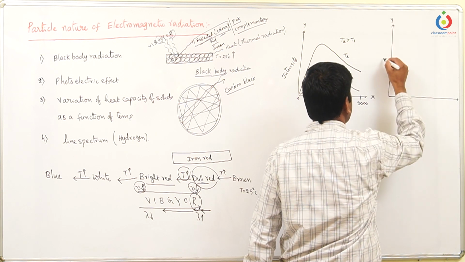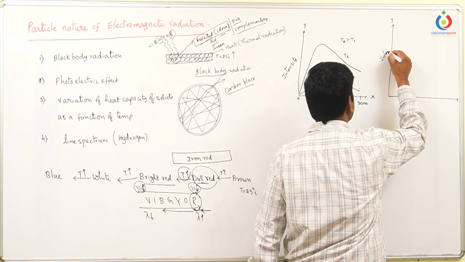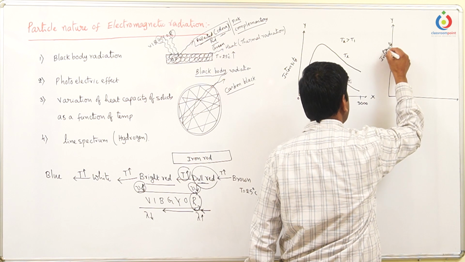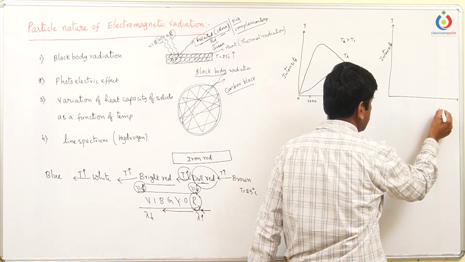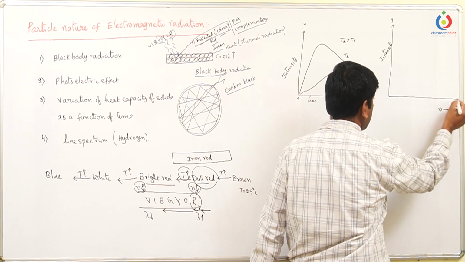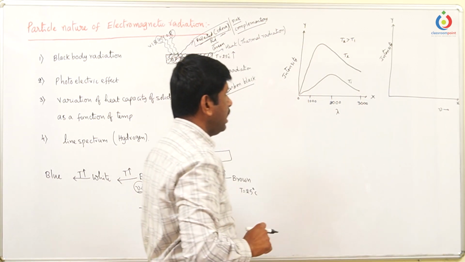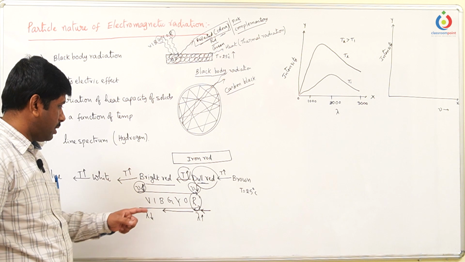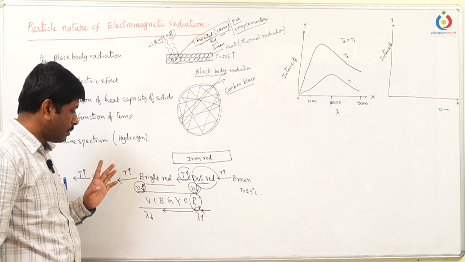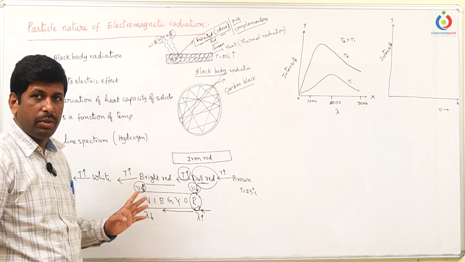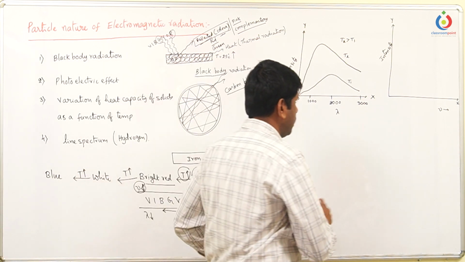So on the y-axis, again we take intensity or energy distribution density, and frequency on the x-axis. So what is the relation between the intensity and the frequency? See that when temperature increases, intensity, brightness increases, so the frequency also gradually increases. So the graph goes that side now.